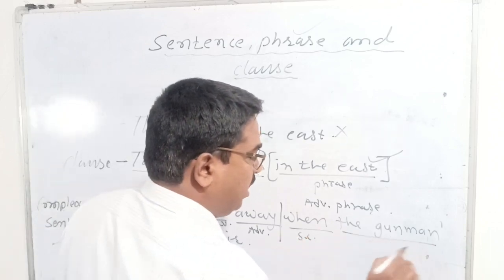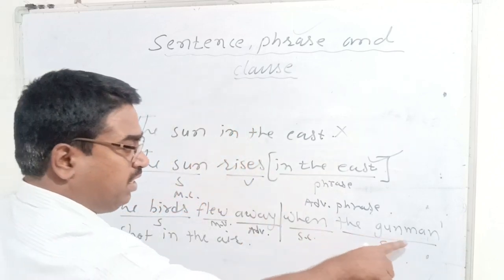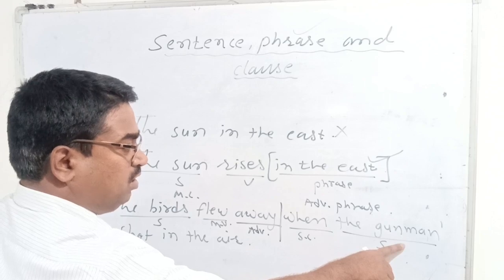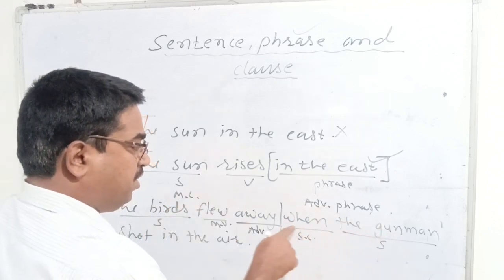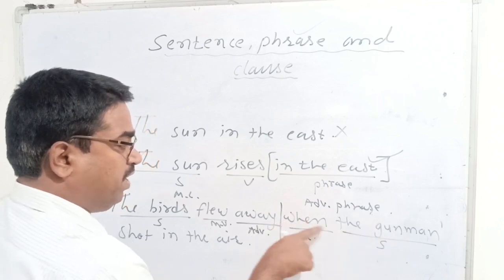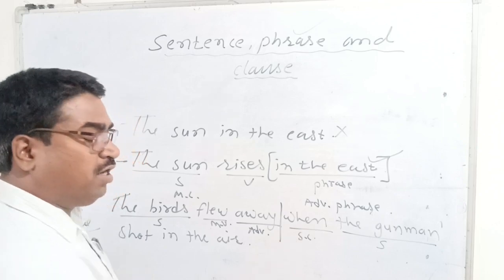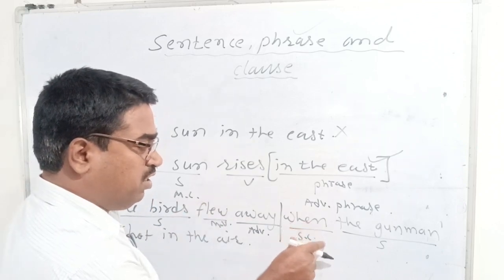And the gunman is another subject of the subordinate clause. This is the main clause and this is the subordinate clause. From here, the subordinate clause starts after the word "when," right? Because a subordinate clause always starts with a subordinating conjunction. So here "when" is the subordinating conjunction.